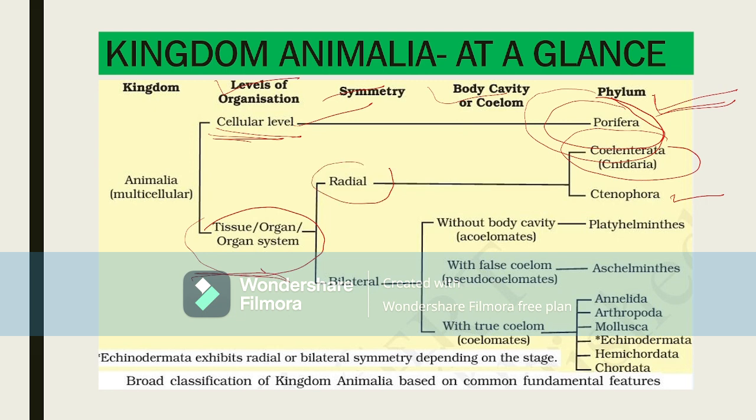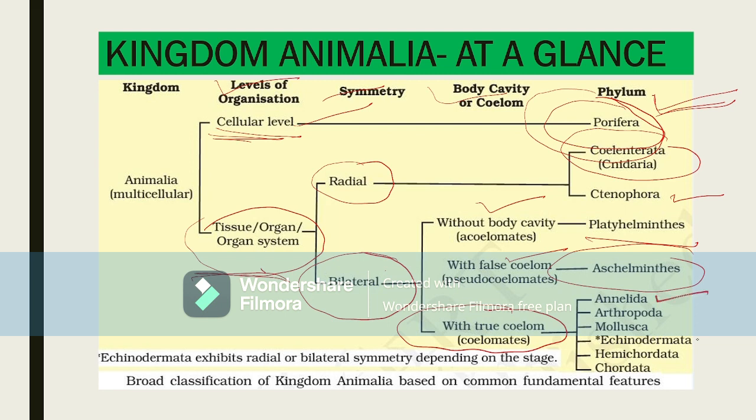They show radial type of symmetry. What kind of symmetry? Radial type. And there are animals showing bilateral symmetry. Some animals do not show any body cavity, the phylum Platyhelminthes. Some animals show a false body cavity, the Aschelminthes. Most of the animals show a true body cavity. From Annelida to Chordata, all these animals show the true body cavity, but what kind of symmetry? Bilateral symmetry.